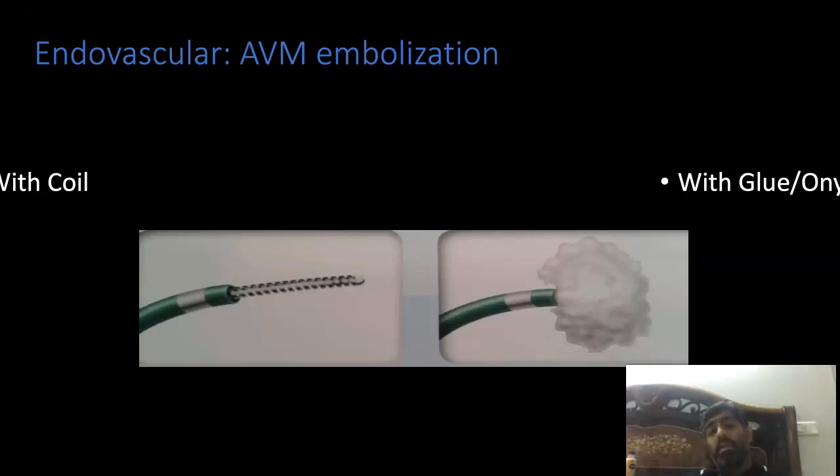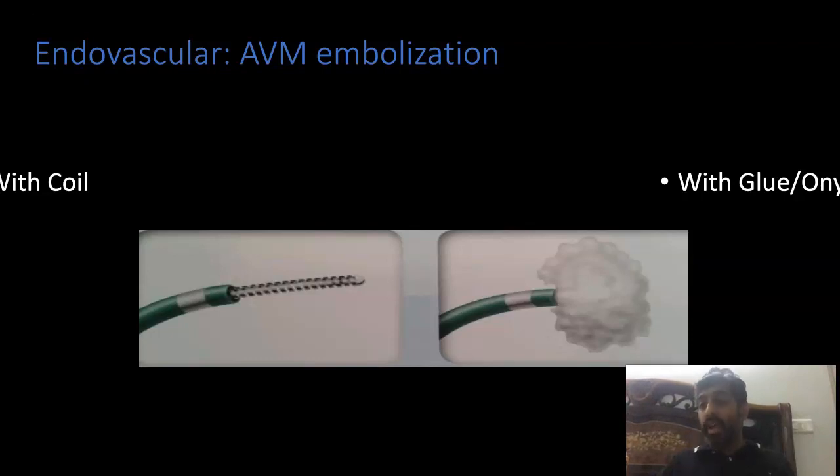Now, endovascular AVM embolization has been done with glue or Onyx. These are the two materials which are most commonly used. I have shown a coil as well. The coil is used for an intranidal fistula or intranidal aneurysms if they are there.